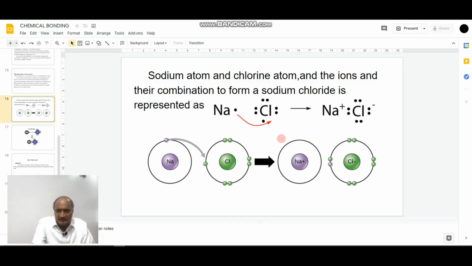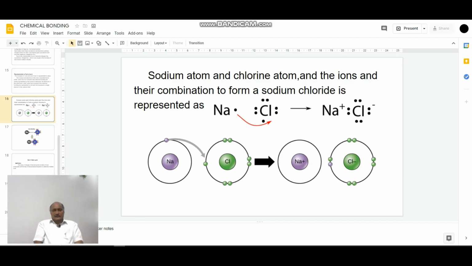So here the diagram indicates the formation of a sodium cation after the removal of one electron from the valence shell, and the chloride ion is formed by gaining one electron. So this is a sodium cation and this is a chloride anion.